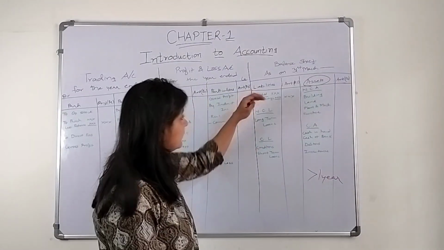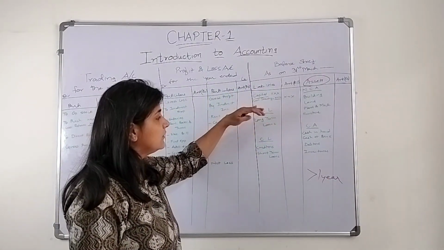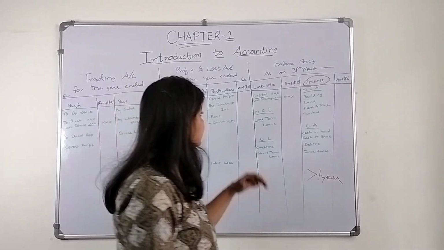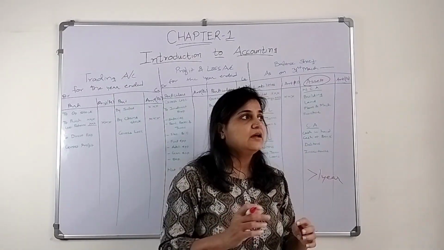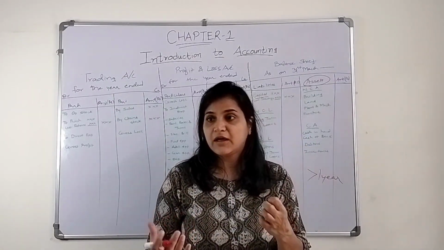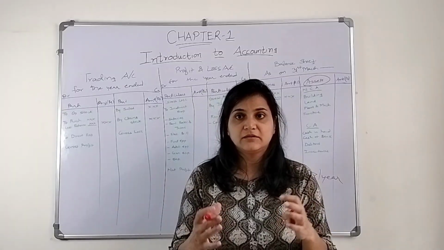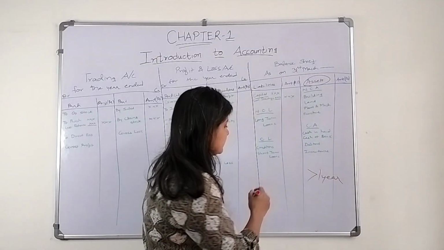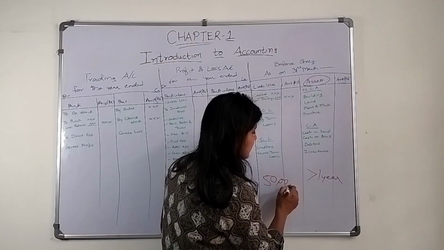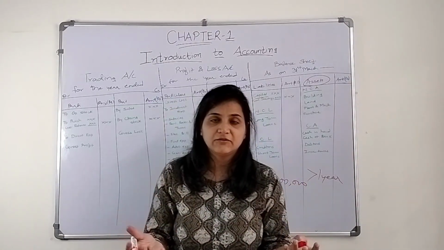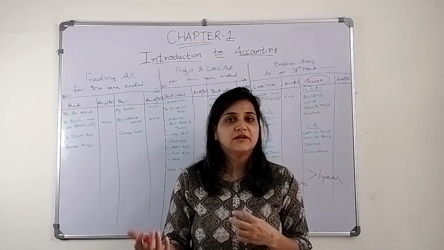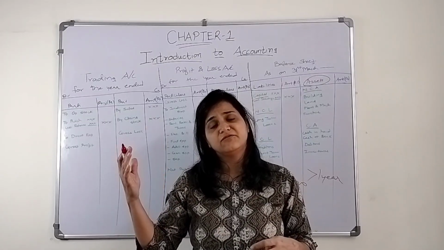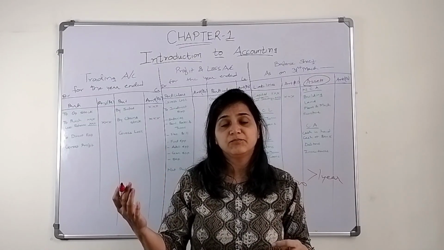Similarly, there are liabilities, like non-current liabilities and current liabilities. Now, non-current liabilities: if I want a building, for that I need money. Now that building cost is 50 lakhs. I am not having 50 lakhs, but I need money for that. To whom will I go? To the banks and financial institutions.